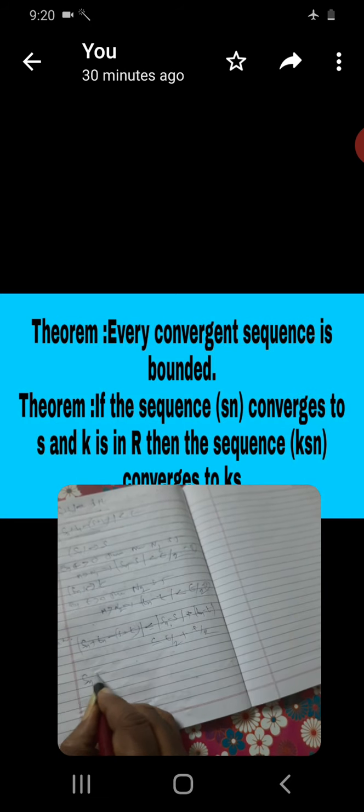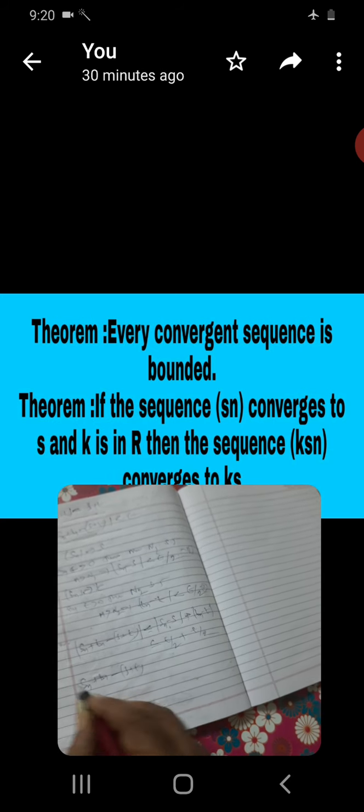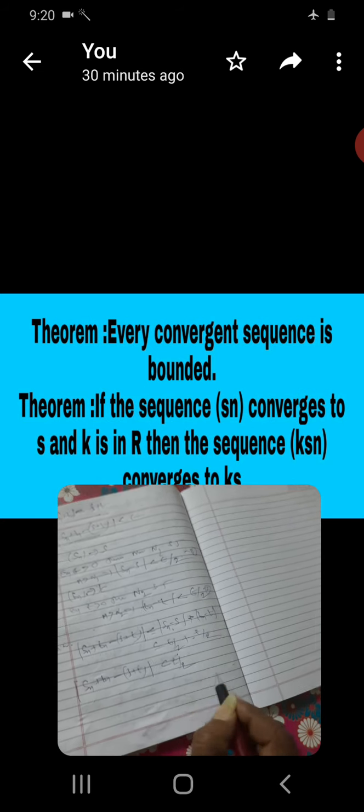Totally, Sn plus Tn minus S plus T is less than epsilon.